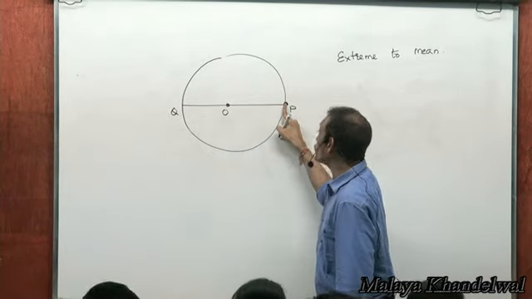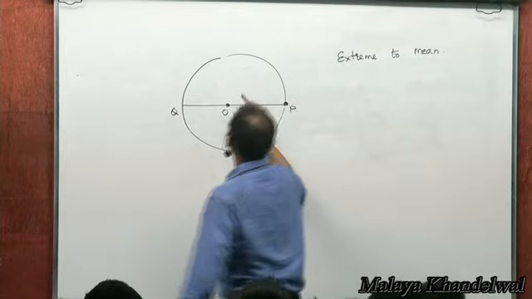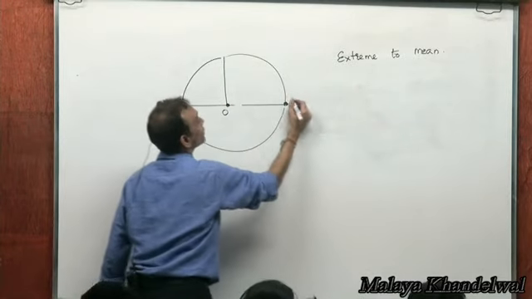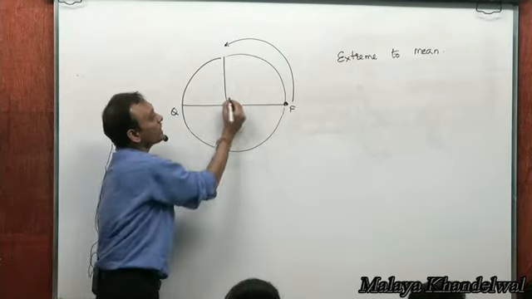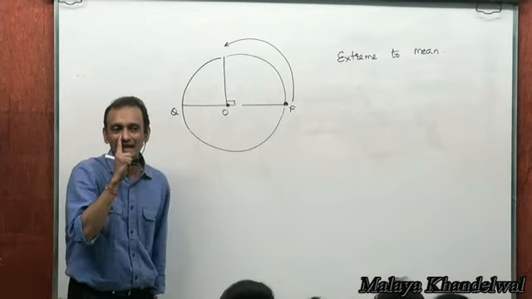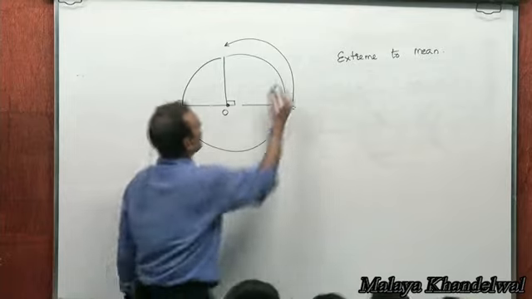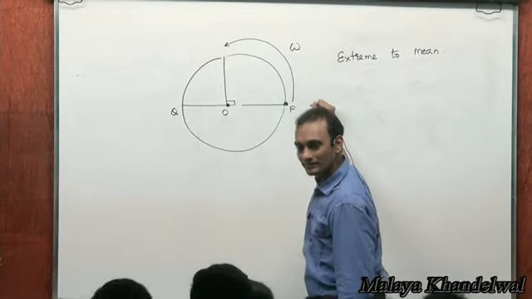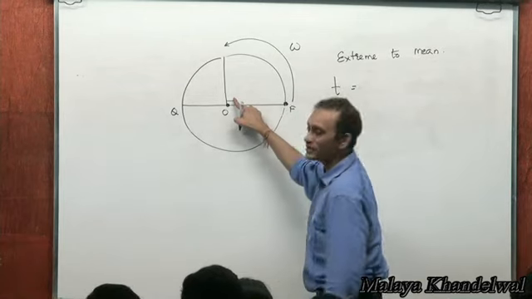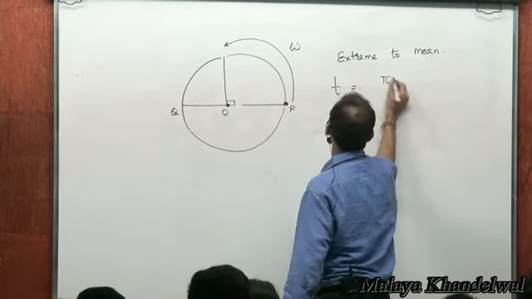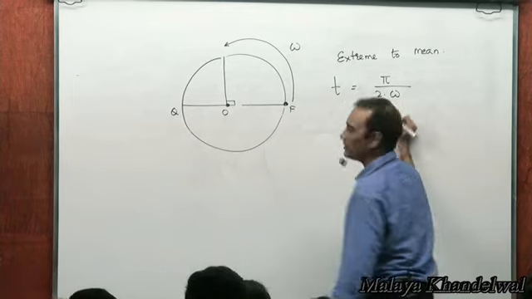So while the oscillator goes from P to O, the auxiliary particle covers this. That means the auxiliary particle covers 90 degrees at the center at the rate of omega radians per second, right? Therefore, the time taken by the auxiliary particle to describe 90 degrees at the center is pi by 2 divided by omega.